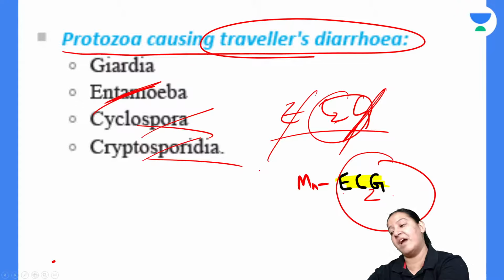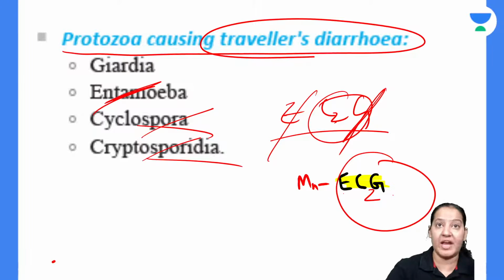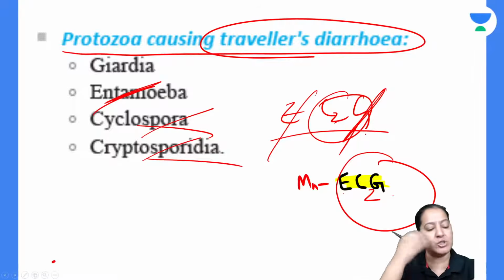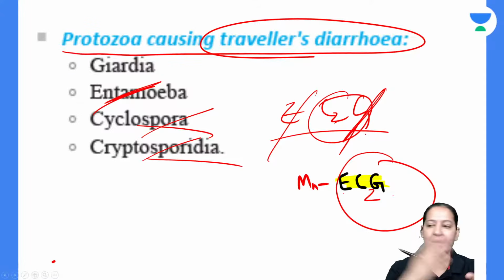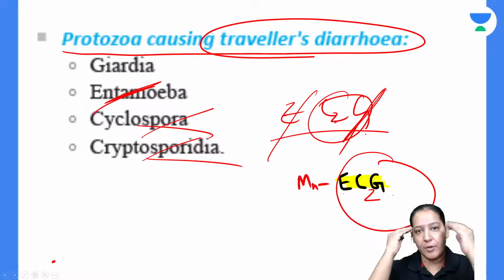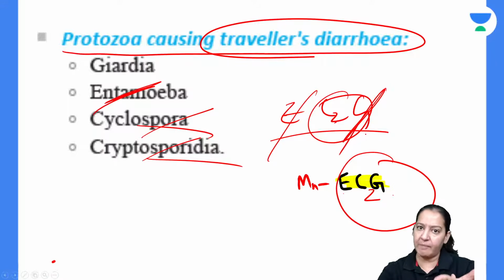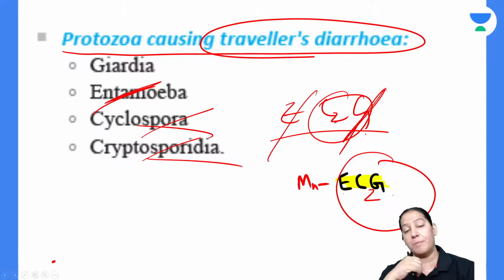ये सब तुम्हारे PYQ हैं. If you check the PYQs today from the parasitology, you will find all these questions. And you will find one by one, you just throw the mnemonic, answer is in front of you. You don't have to apply your brains. Throw mnemonic, learn the full form of the mnemonic, answer is in front of you.